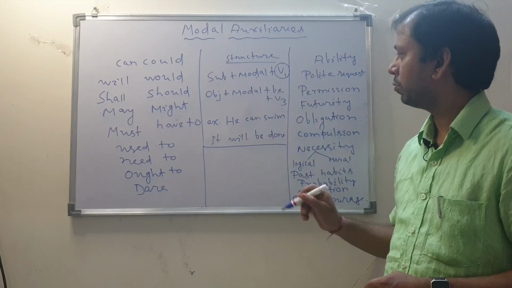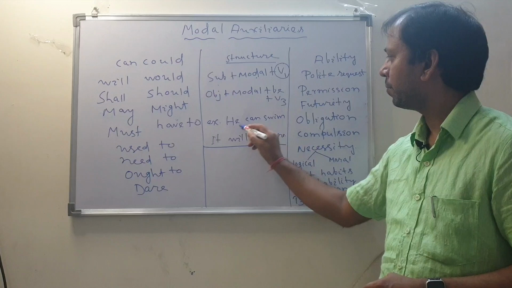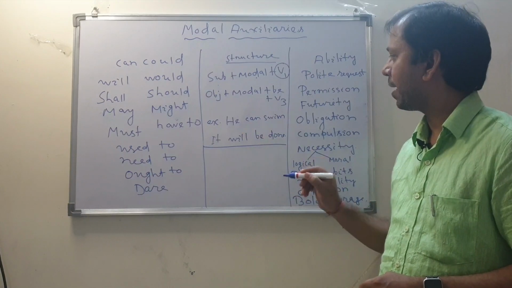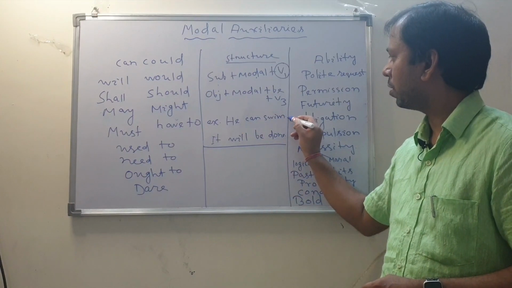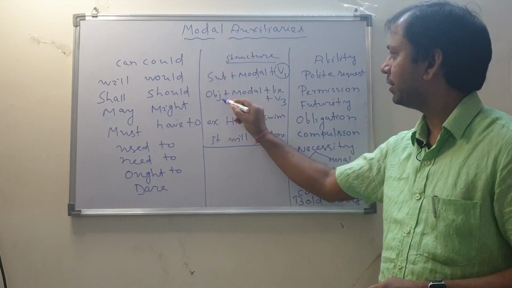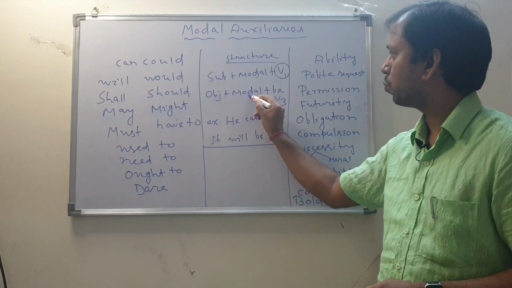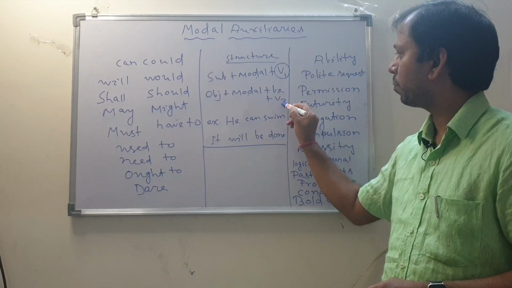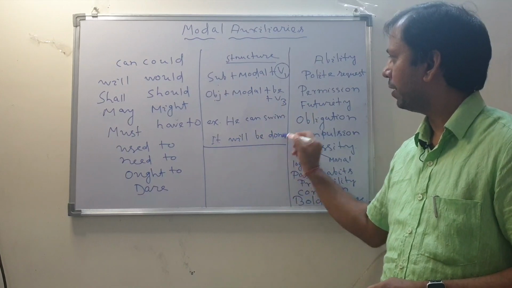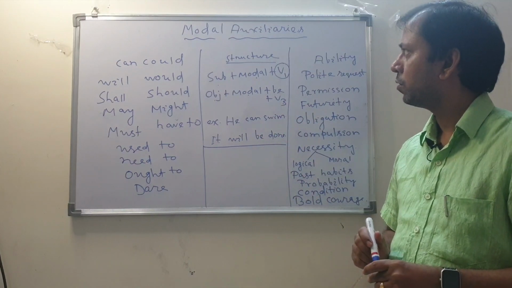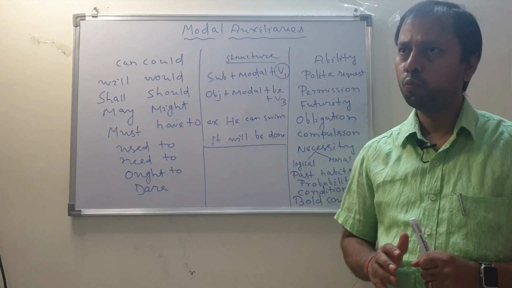This is very important when we speak. He can swim, they could play. So this is not swims or swim. And when it is in passive: object plus modal plus be verb plus V3, it will be done. This is the structure. So modal auxiliary comes from the word mood.